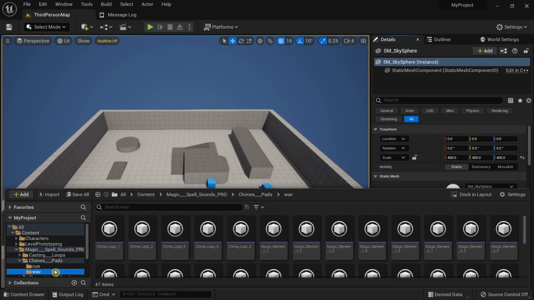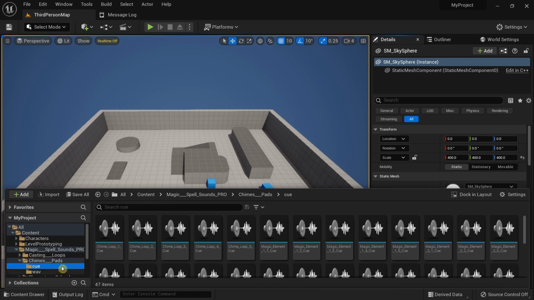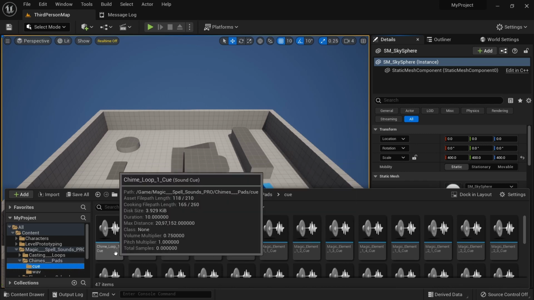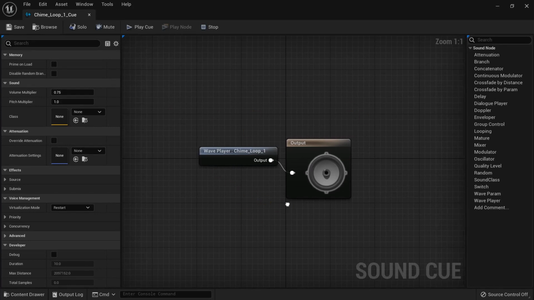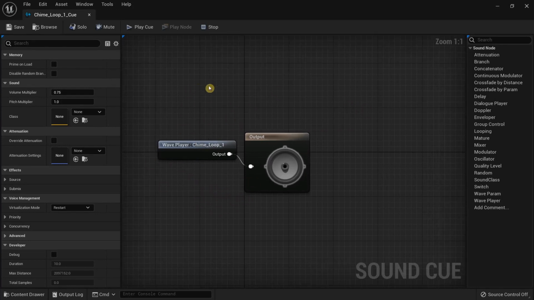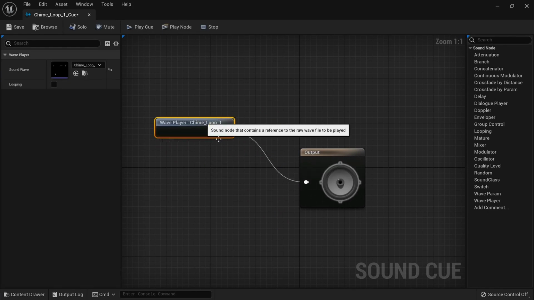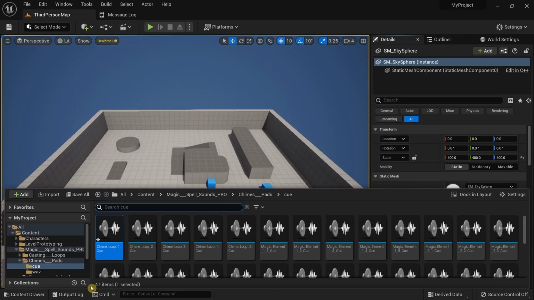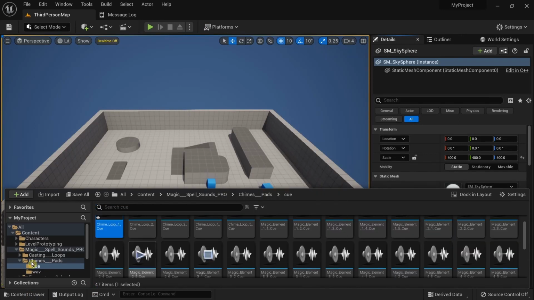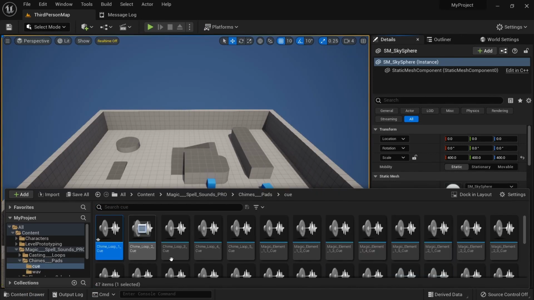And again, we have the wave file and the cue or the sound cue for each of these. If I were to open one of these, you can see it's very basic. There isn't anything special going on in this. But if you want, you can fully modify the sound. So you have that kind of option in Unreal Engine. But again, going back, you have various chiming sounds.